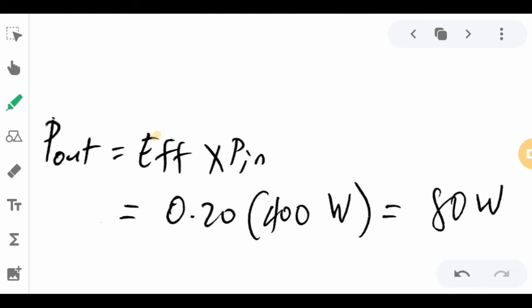So here you will have 0.20, the efficiency, multiplied by the input power that has been used by the cyclist, that is 400 watts. So we will determine the amount of the useful work. Multiplying, meaning to say the useful work amount is 80 watts.